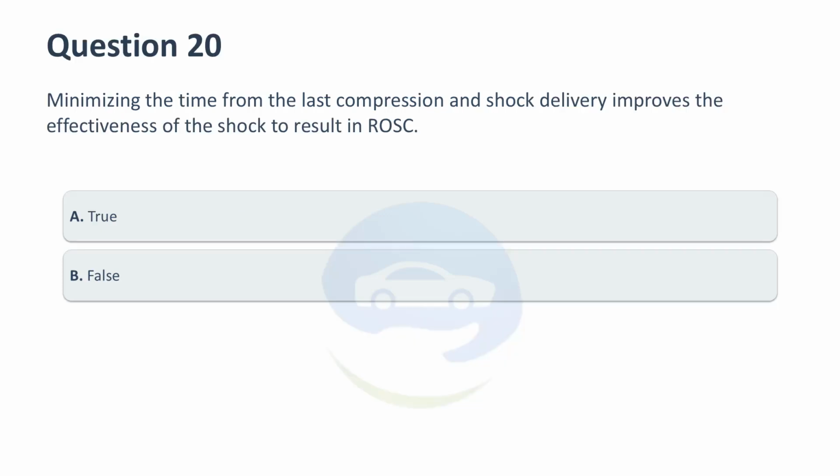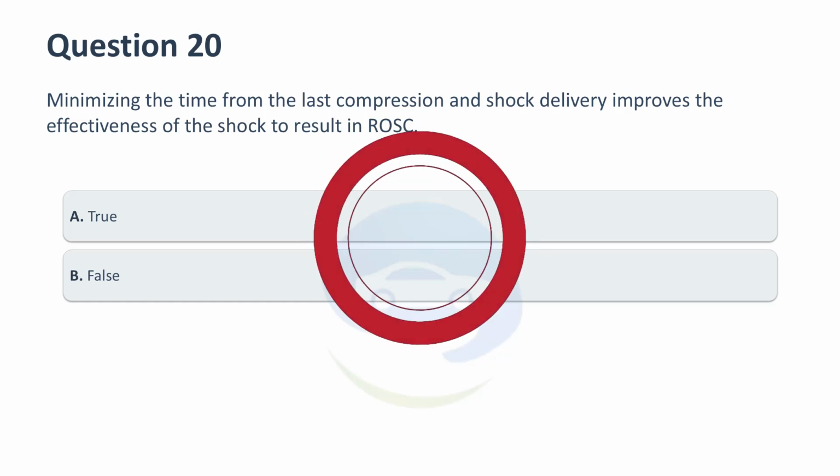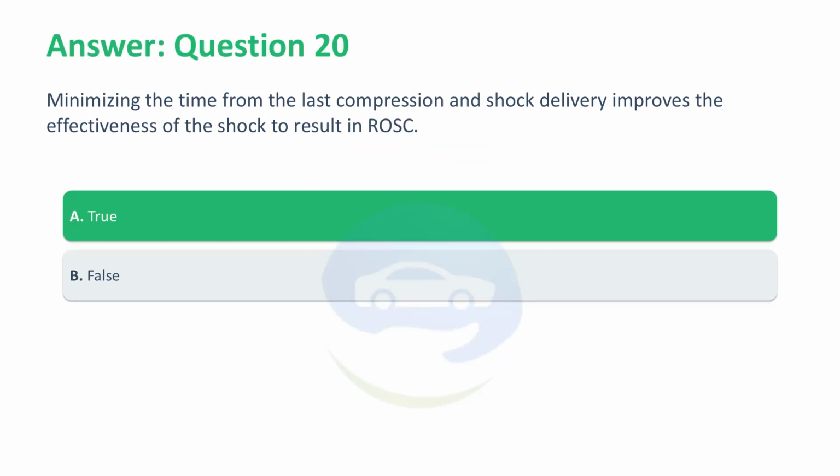Minimizing the time from the last compression to shock delivery improves the effectiveness of the shock to result in ROSC. A. True. B. False. Correct answer, A. True. Minimizing the interval between the last compression and shock delivery improves the effectiveness of the shock to result in ROSC. Reducing this interval increases the likelihood that the shock will be effective.